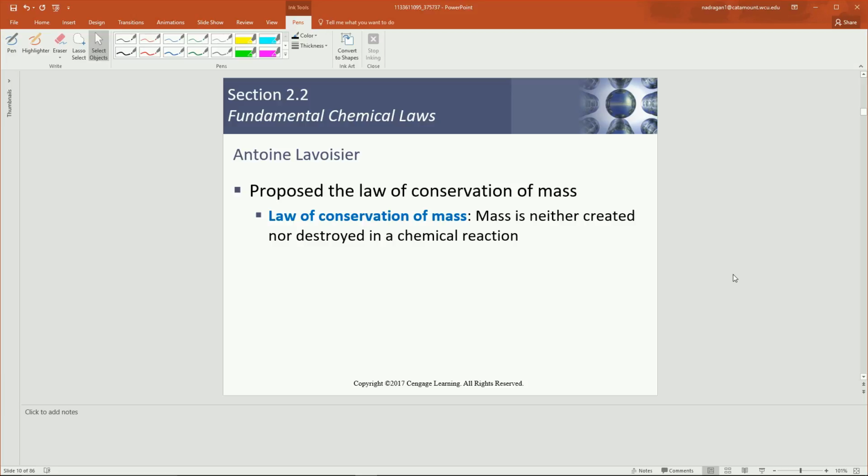So he did a bunch of different experiments where he was comparing what he started with to what he ended with to see if the mass was the same. So he was burning stuff inside closed containers, and he found that the mass that he started with was the same as the mass after the reaction occurred. So the law of conservation of mass states that mass is neither created nor destroyed in a chemical reaction. So you don't gain any mass, but you also don't lose any mass.